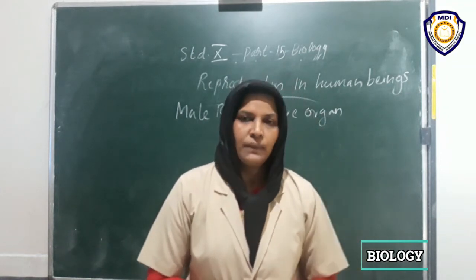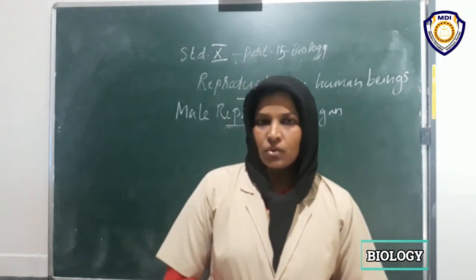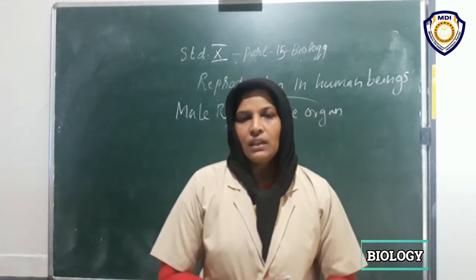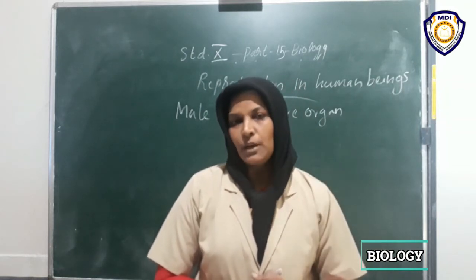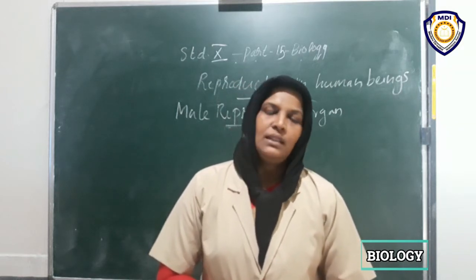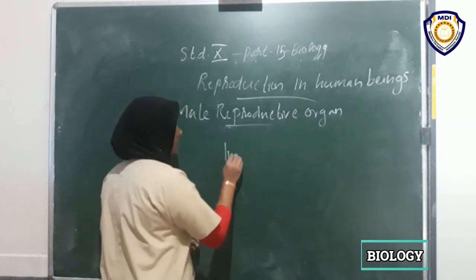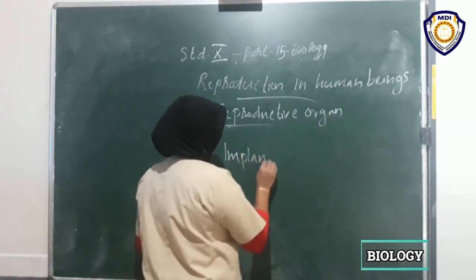The endometrium, the inner wall of the uterus, is very thick, and the uterus is a muscular bag. You know that. Then the embryo is attached to the wall of the uterus, in the endometrium. This process is called implantation. What do we call it? Implantation.